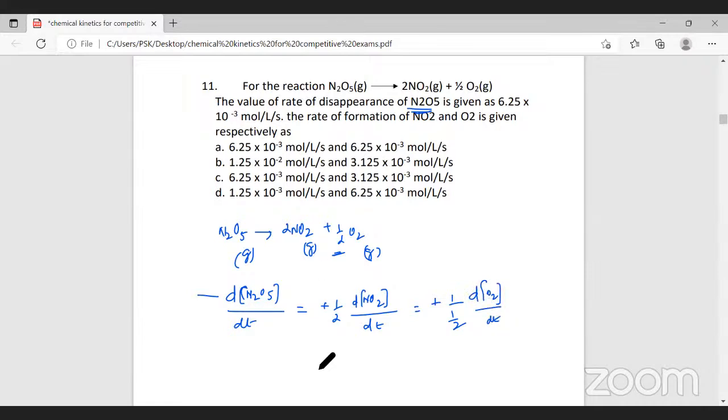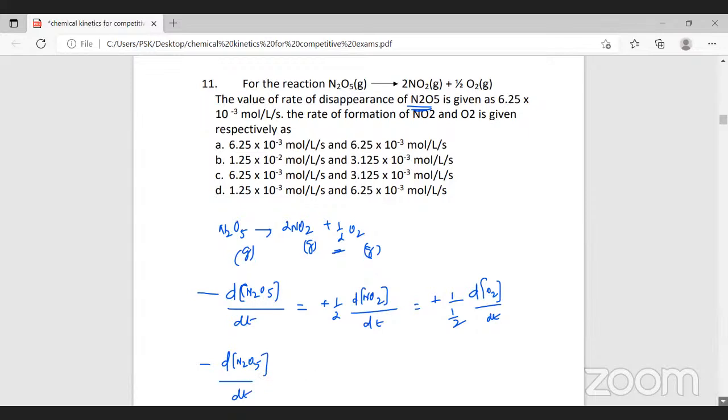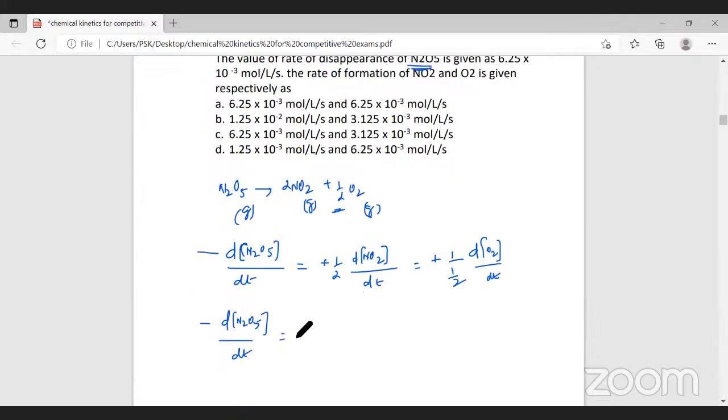So I can write this as minus change in concentration of N2O5 with respect to time, that will be equal to plus 1 by 2 change in concentration of NO2 with respect to time. That will be equal to, 1 by 1 by 2 is how much? It will be plus 2 change in concentration of oxygen with respect to time. Did you understand how I wrote it?